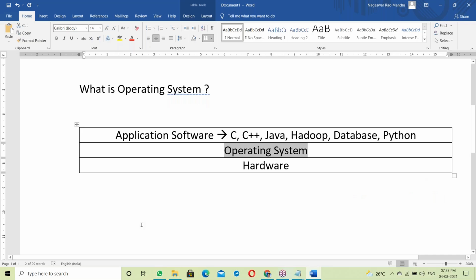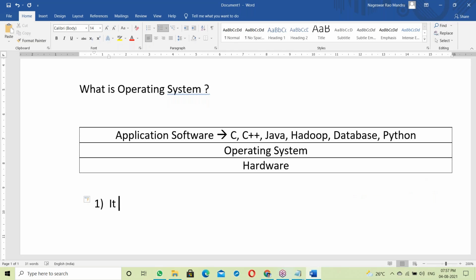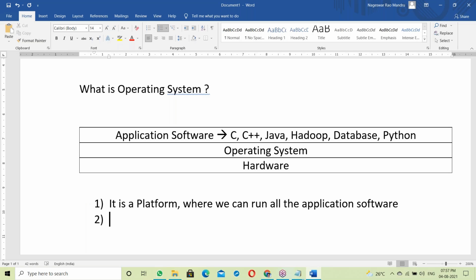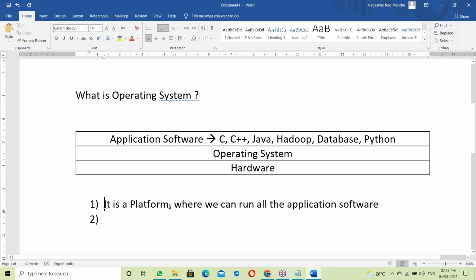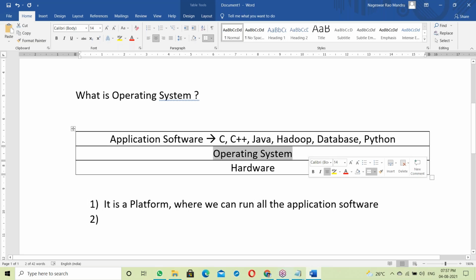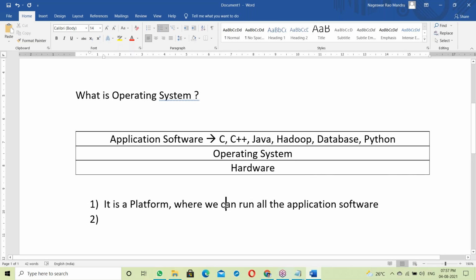So what is an OS? Simply, it's a platform. OS is a platform where we can run all the application software. It is acting like a platform, where we can run all the application software.